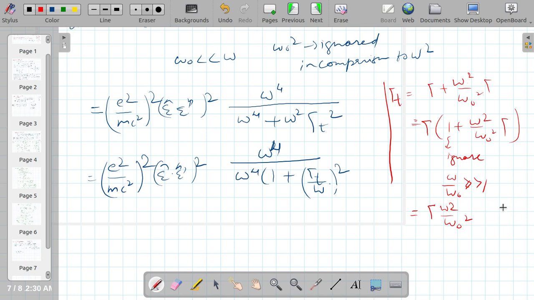But gamma over omega naught square is equal to tau, as we know. So it is omega square tau.